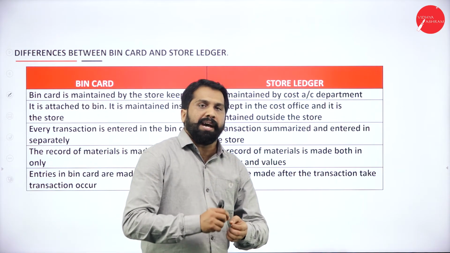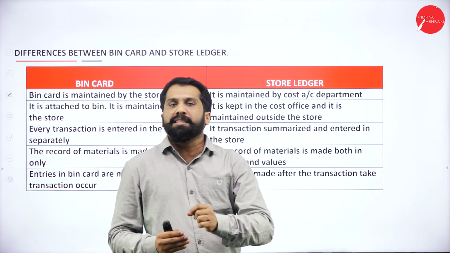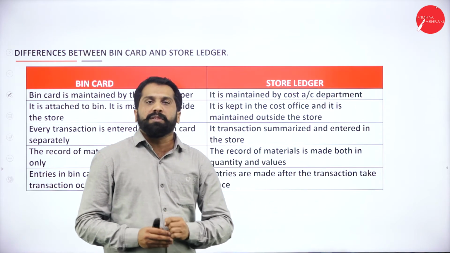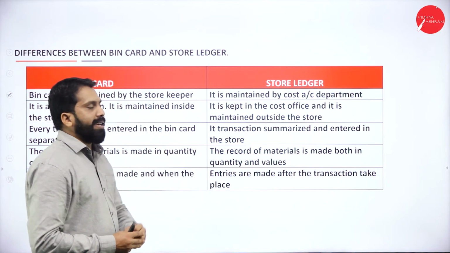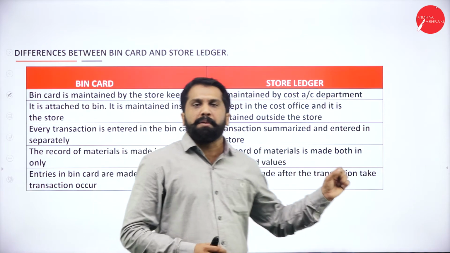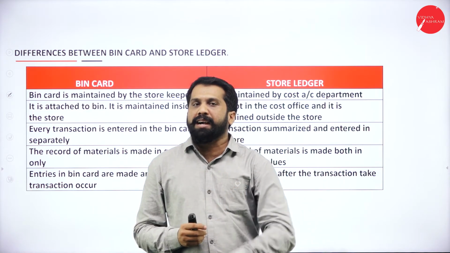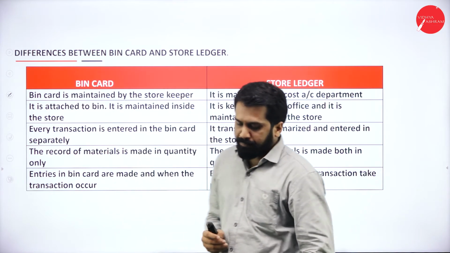Something is issued, you have to minus. Something is received, you have to add. Everything is maintained in a single book. That is called the store ledger. This is very important. Why? Because many question papers have asked for a 10 marks difference between bin card as well as store ledger.